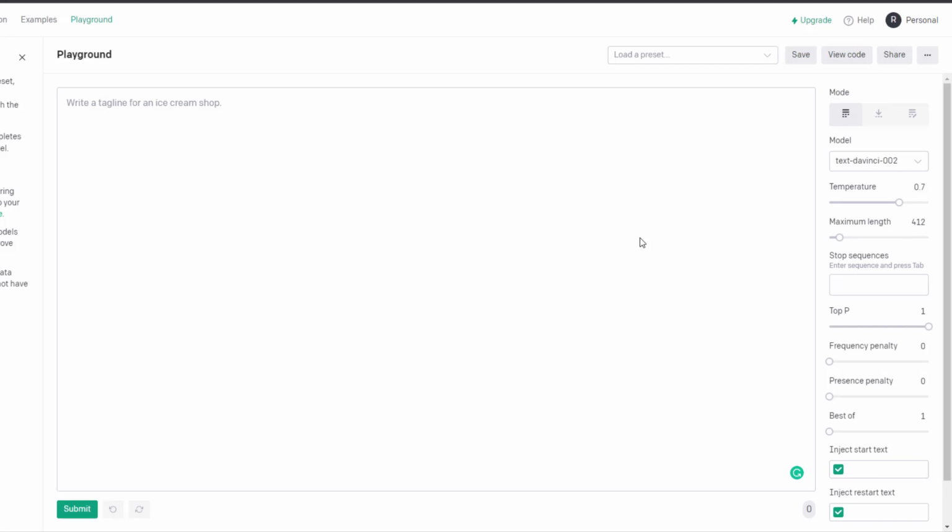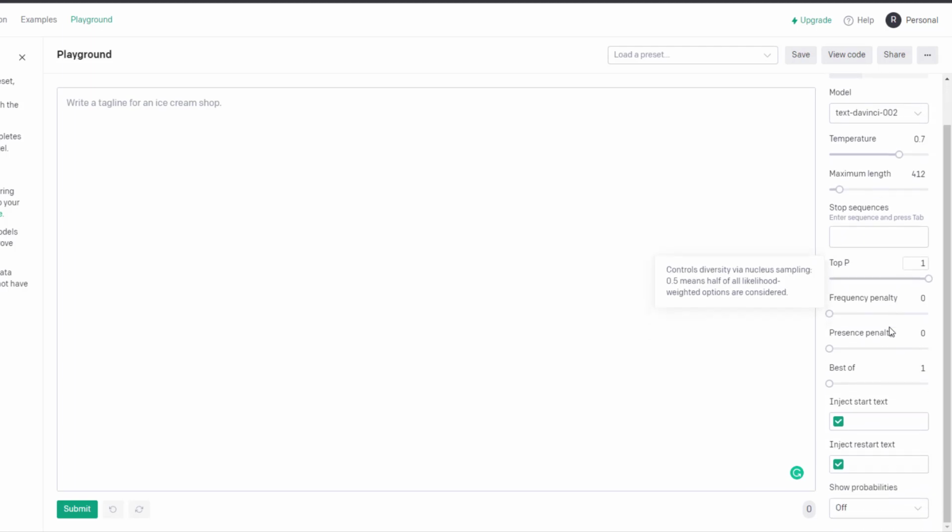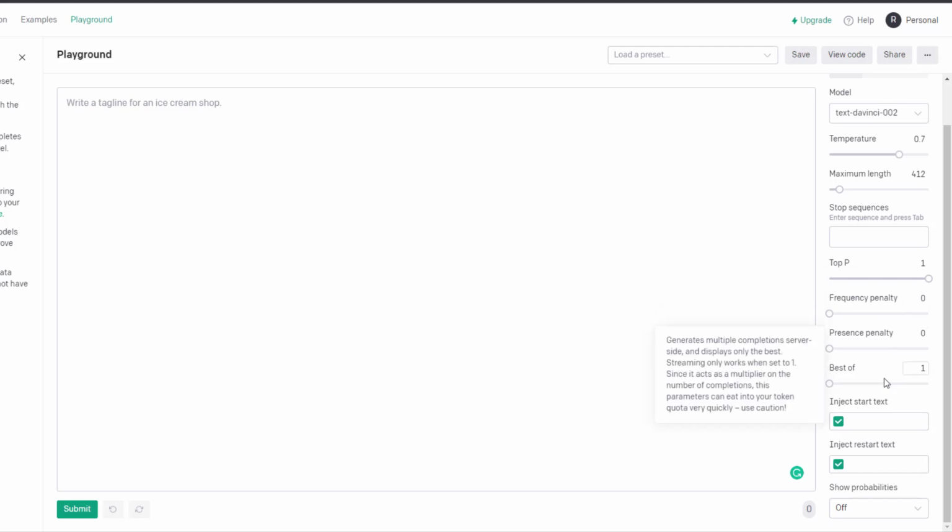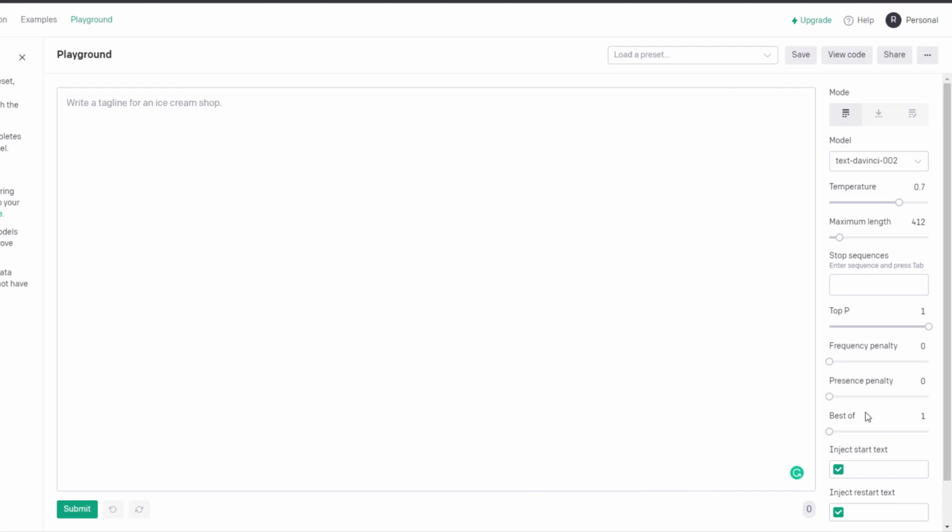Okay, so here's the AI window. This is my first time looking at the website since logging in, and so I'm not sure what everything exactly does. I've watched some videos of other people using this, so I think I may be a tiny bit set. This is temperature. The higher it gets, the more random it gets. This is maximum length. Pretty self-explanatory. This one's top P. No clue what controls diversity via nucleus sampling means. Frequency penalty, which means do not repeat things. Presence penalty, do not repeat things. Best of. No clue what that means. Inject start text, inject restart text. Show probabilities. I think we're set.